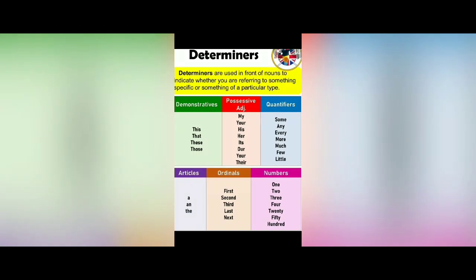As you know the use of articles: if the first letter of the word is a consonant, before that word we use a. And if the first letter of the word is a vowel, before that we write an.